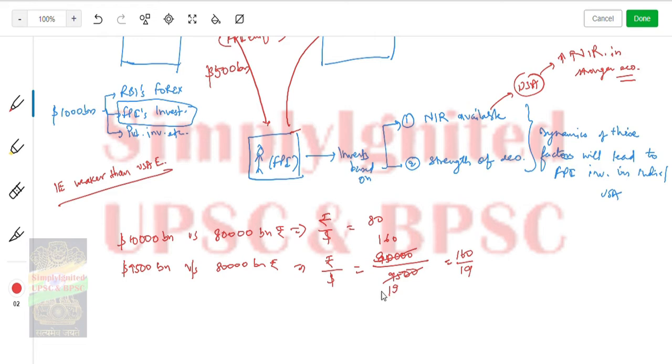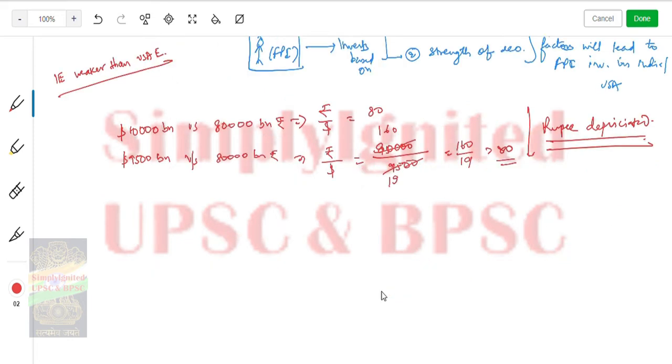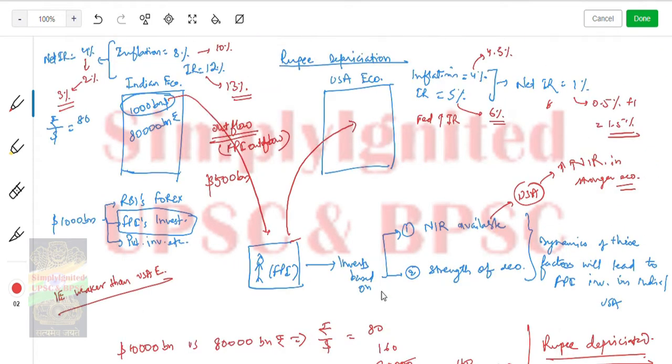So 800 by 95, okay, 160 by 19 is the result. That of course will be greater than 80 in any case. So we see that the rupee depreciated. Why? Because the dollar has gone out. Now you got the point. Whenever, in any way, the dollar is going out of the Indian market, the rupee will depreciate.